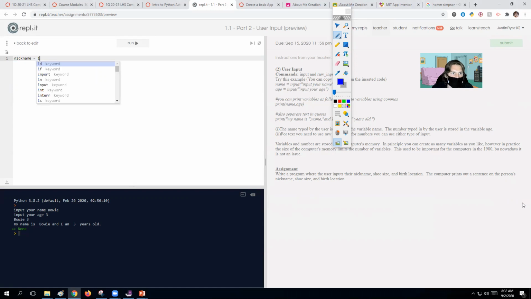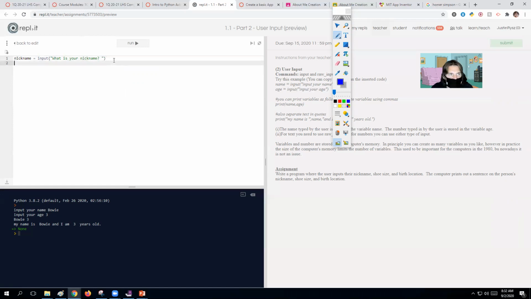I'll say nickname = input, what is your nickname? And I like to always end with a space, because if you don't end with the space, the person will be typing right next to the question mark.